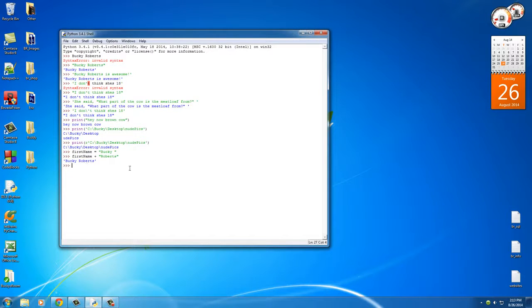And another thing you can do is this: if you take that again and add another name like McLovin and hit enter, I now have a new last name. So that's one of the uses of how to add strings together, and I want to show you guys something else cool. You're not only limited to adding strings together in Python. What you can do is you can also multiply strings. So if we have first name, which is Bucky, and we multiply it by 5, check out what happens. What it does is it takes that string and it prints it out 5 times.